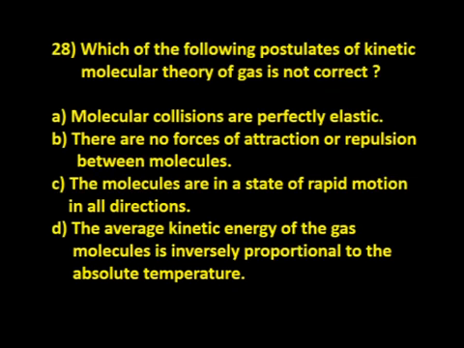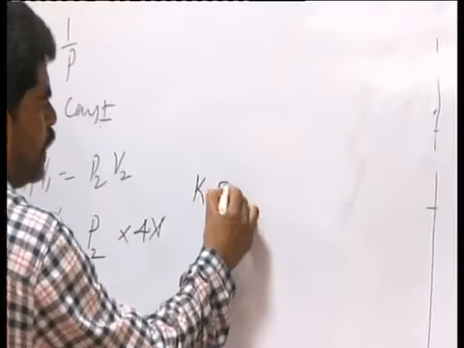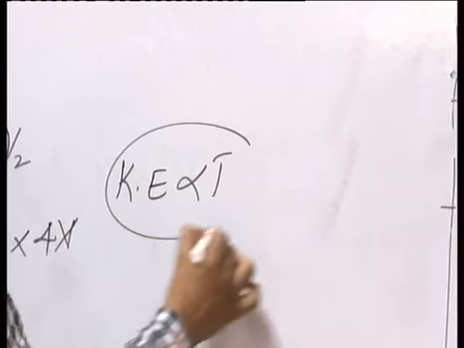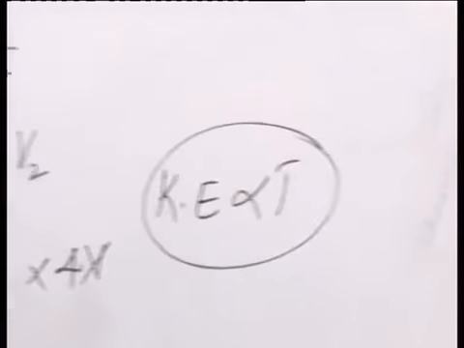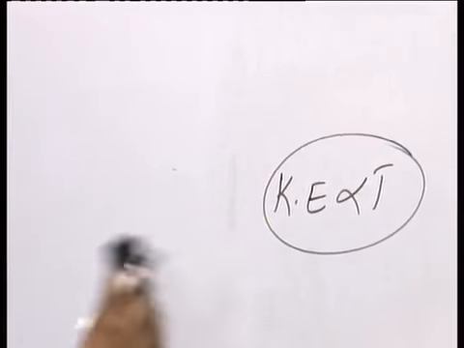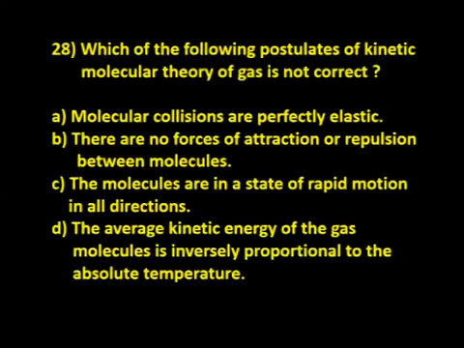The average kinetic energy of the gas molecules is inversely proportional to the absolute temperature, that is wrong, because kinetic energy is directly proportional to temperature. Increase in temperature increases the kinetic energy. Now option D is the correct answer.